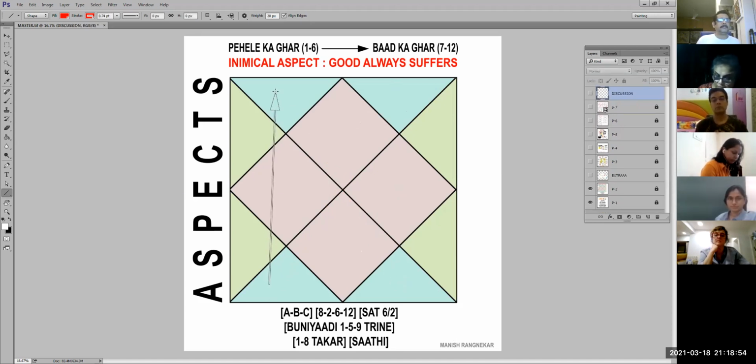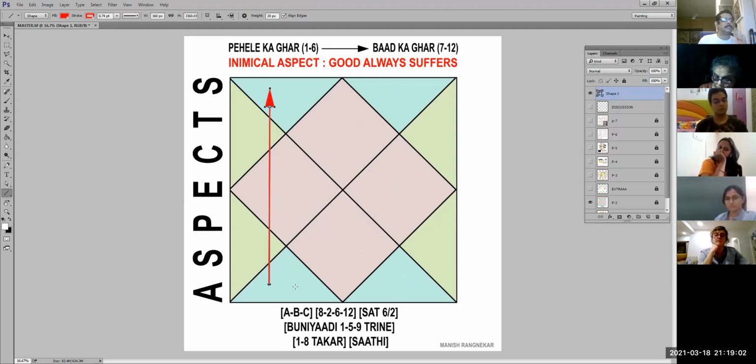Only special aspect which is there is given to Saturn from 6th to 2nd, for the simple reason Saturn is snake, sap. 6th house is patal, underground, and always it is said that the snake has his head towards the top. So look at the second house from there. If there is Saturn over here, it is said that Saturn will travel to the 2nd house and devastate the 2nd house in whatever condition it is. Okay, so that is the aspect.